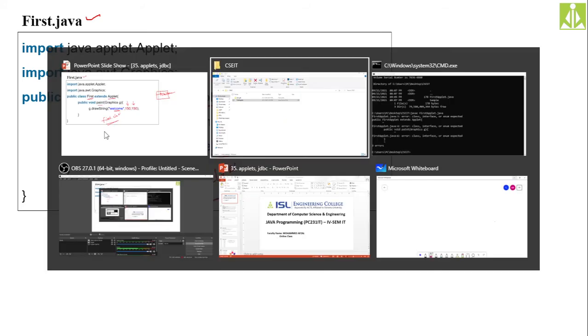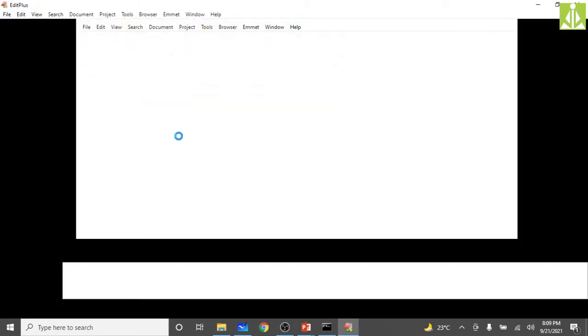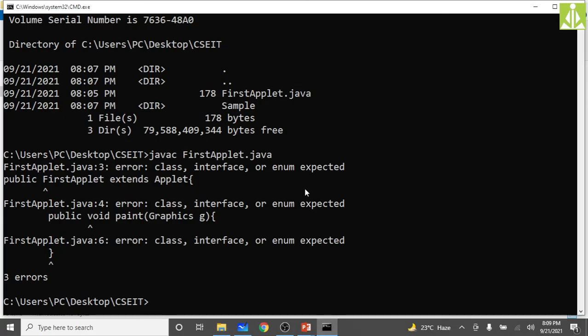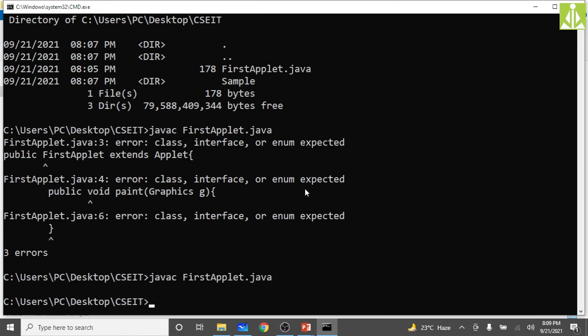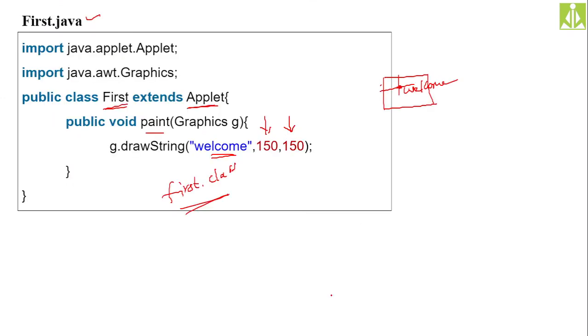Public directly I kept it. I forgot to put class, I guess. Yeah, here you can see public, it is a class. Public class first applet extends applet. Now save it, close it, go here. Okay, javac first applet. It is compiled successfully. So now after saving, as you can see, we got the dot class file. Once you get the dot class file, what we need to do?